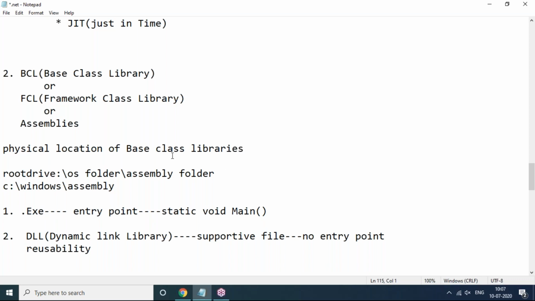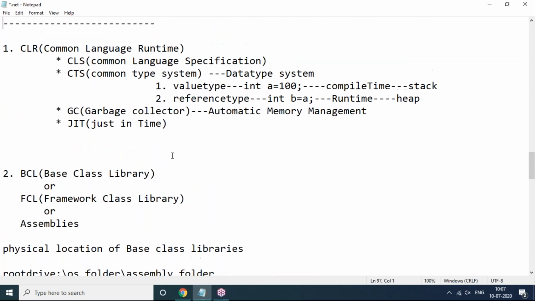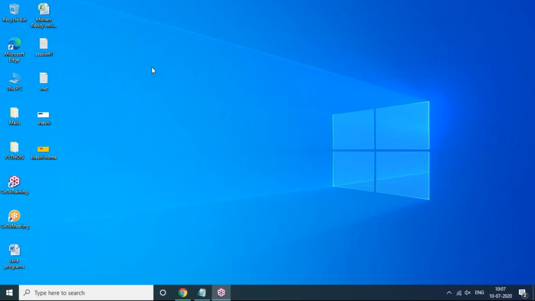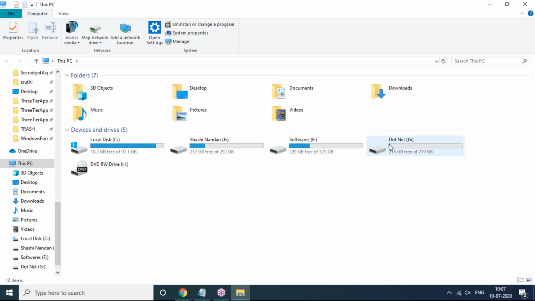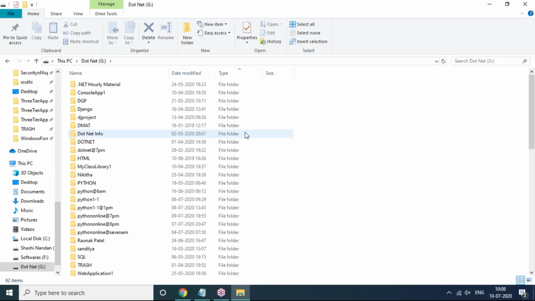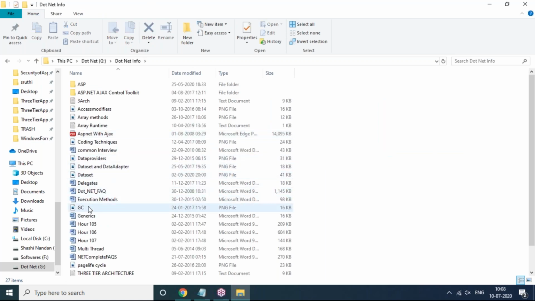Now, in the last session, I told you that the garbage collector is used to provide automatic memory management. So how will the garbage collector work? What is automatic memory management? In detail, we will discuss through a diagrammatic representation. So let's talk about the garbage collector's working style: how it works internally and on what basis it works. This is the garbage collector diagram which we already prepared.